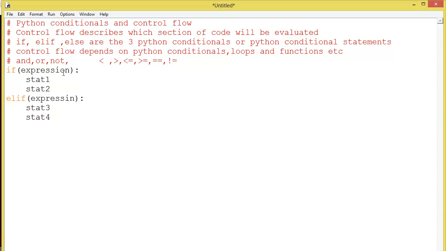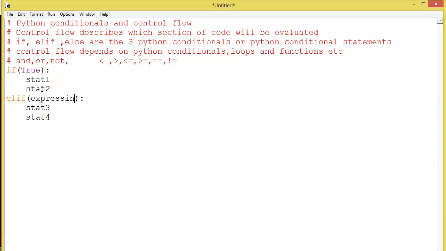First, I have already told you this expression should return true, then only the statements will be executed. So first we will modify this. If you want to execute statement 1 and statement 2, then here it should return true. It should be a capital T here because Python is case sensitive. If you use a small t, it will raise an error. So here it is a capital T. This is a Boolean value. Now this condition is true, so it will be executed.